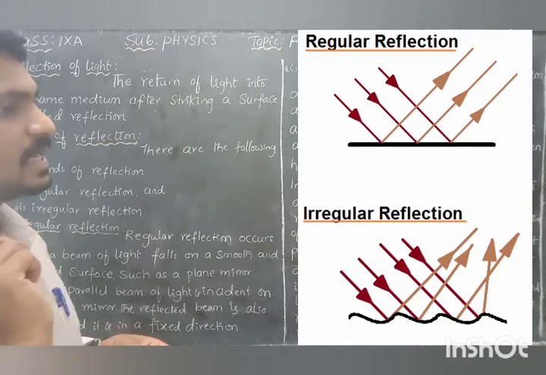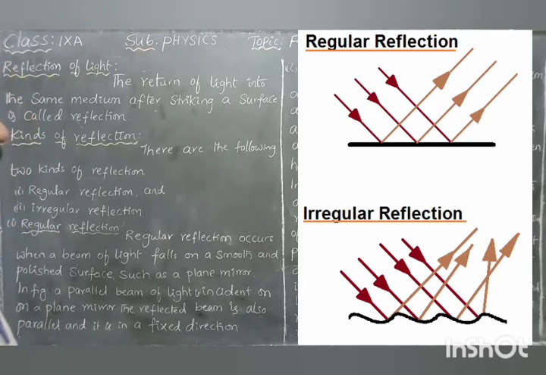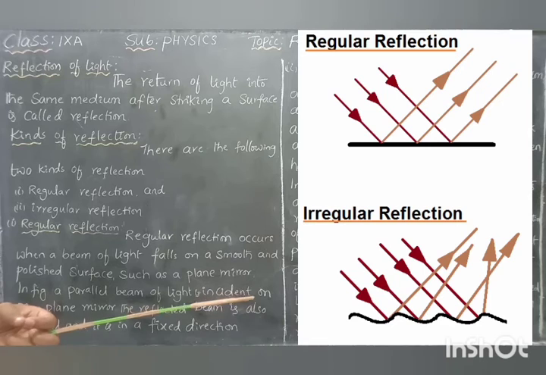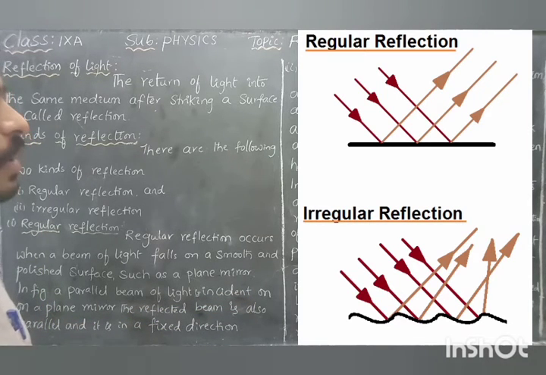In the diagram you can see all the light rays are parallel, meaning a beam of light falls on a smooth, polished surface.